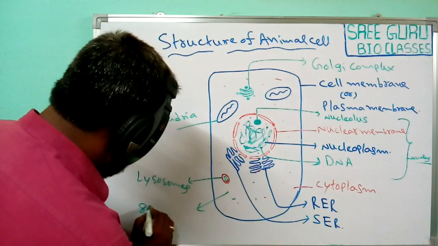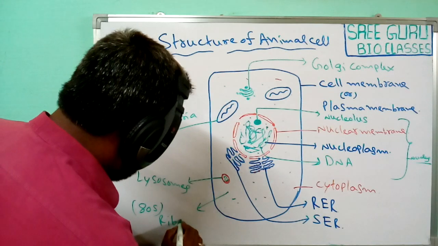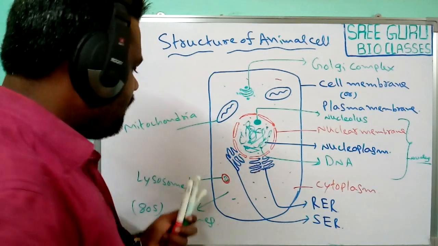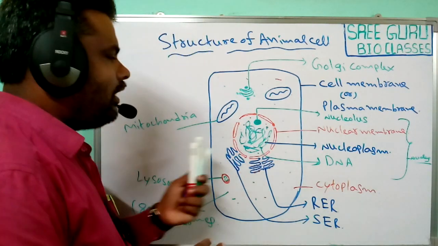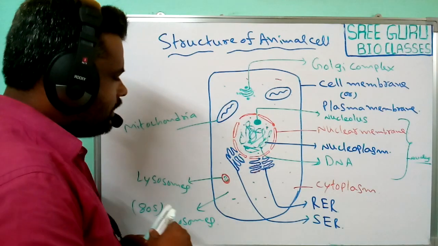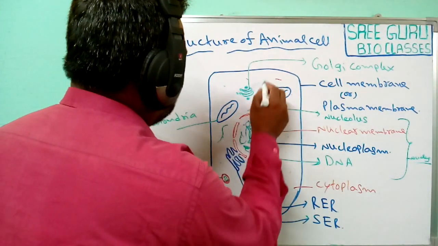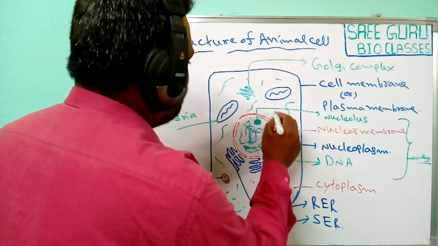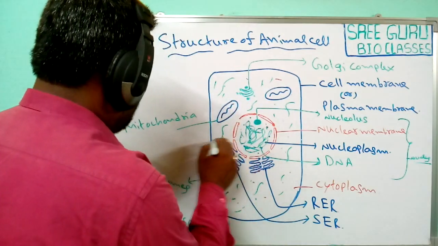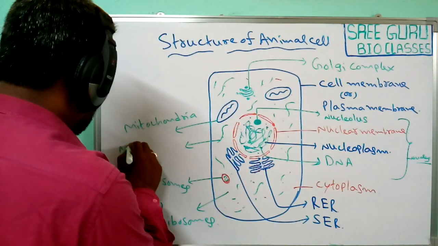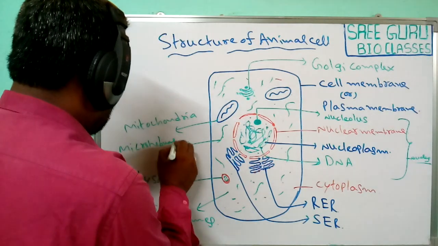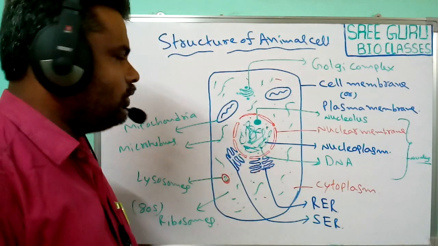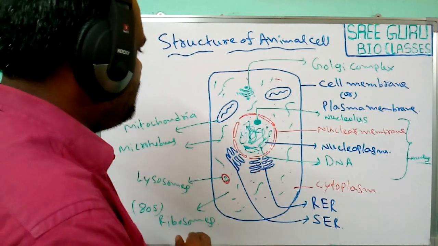In addition to all these cell organelles, some cytoskeletal elements such as collagen fibers and microtubules are also present in these animal cells. Some other cytoskeletal structures are also present in the cytoplasm of these animal cells.